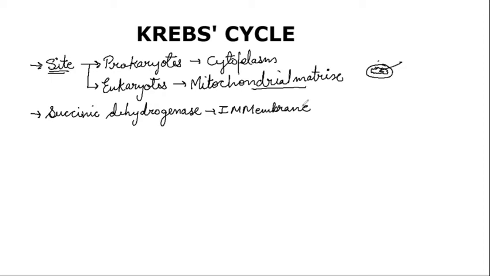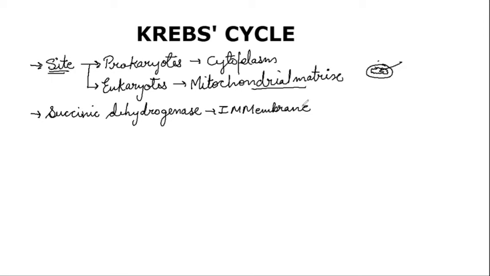So before starting the Krebs cycle, I'll definitely tell what is link reaction, and I'll connect the three portions. I'll connect glycolysis, link reaction and Krebs cycle together. Then we have what is the use of Krebs cycle. So remember, by this Krebs cycle we get ATP, means oxidation occurs and the assimilatory powers are produced.